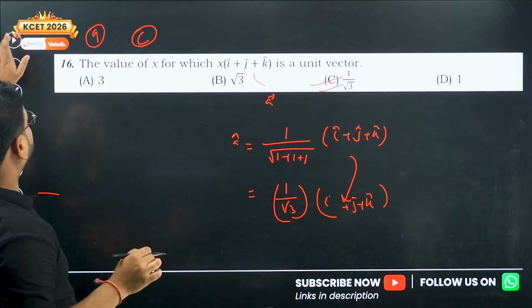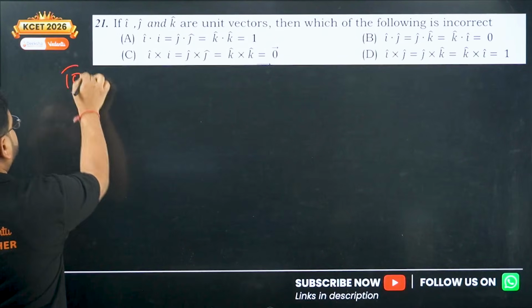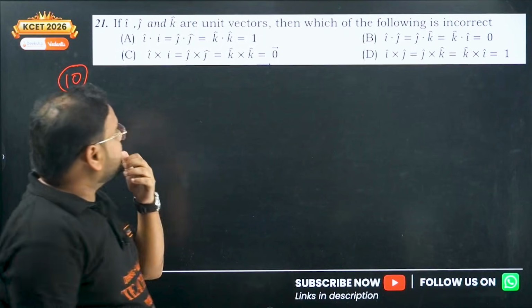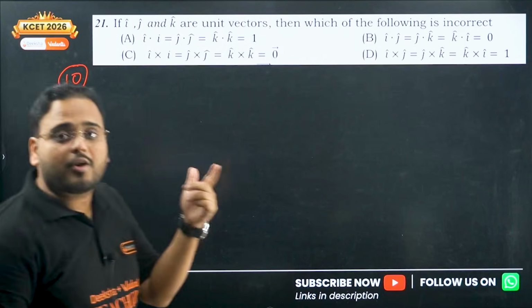Question number 8, question number 9. Now question number 10. I, j, k are unit vectors. Then which of the following is incorrect? We are looking for a wrong option.